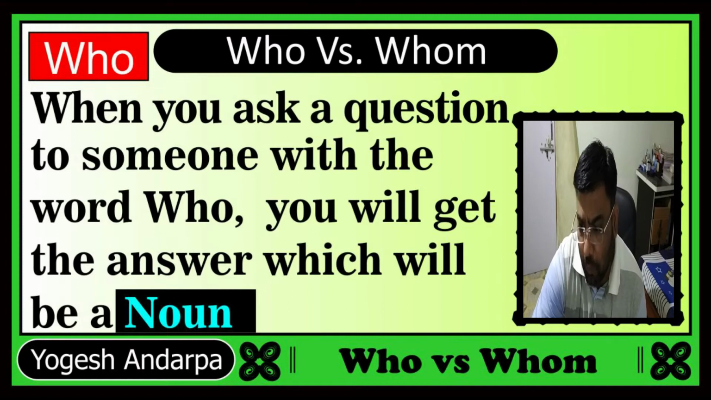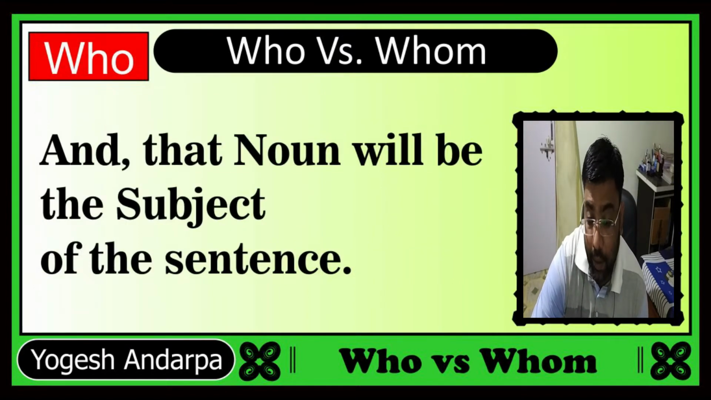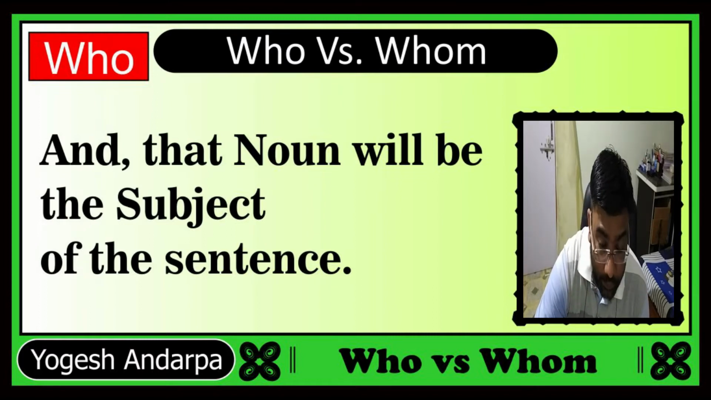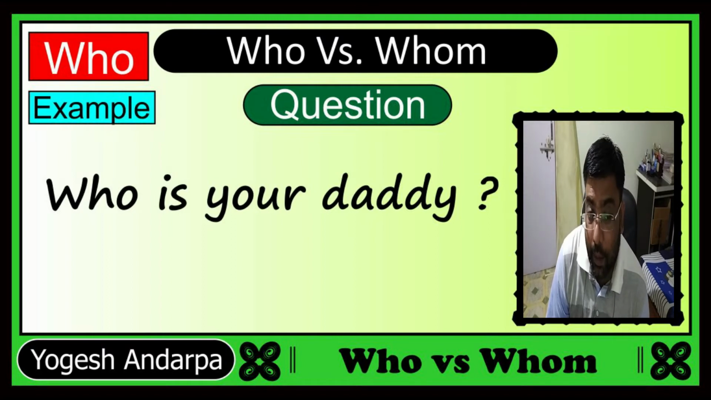When you ask a question to someone with the word who, you will get an answer which will be a noun. And that noun will be the subject of the sentence. So let's take an example and try to understand how this works.